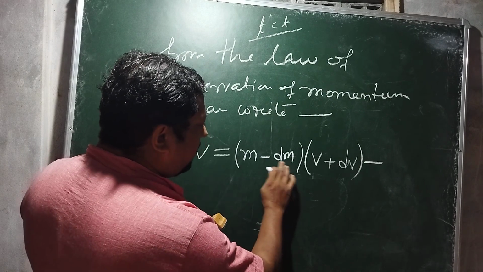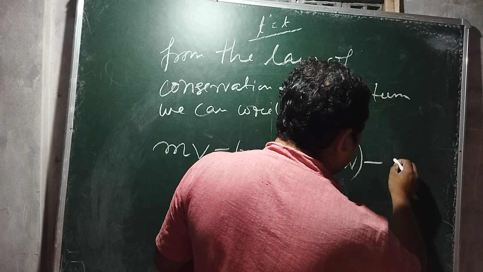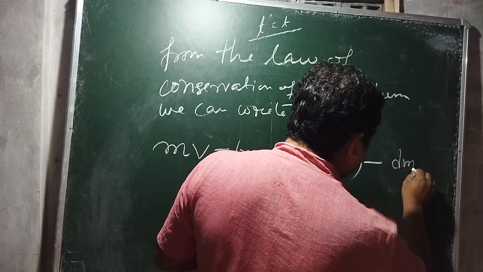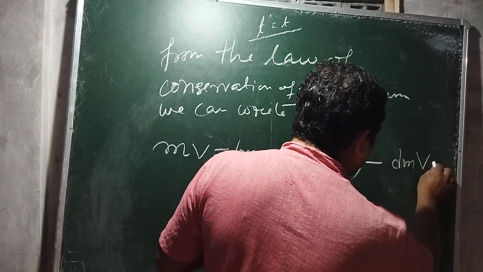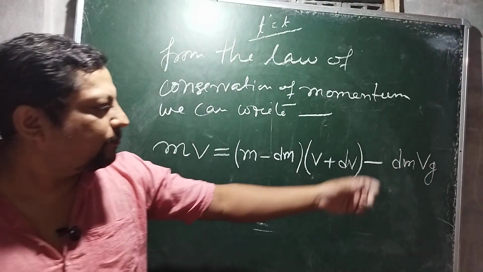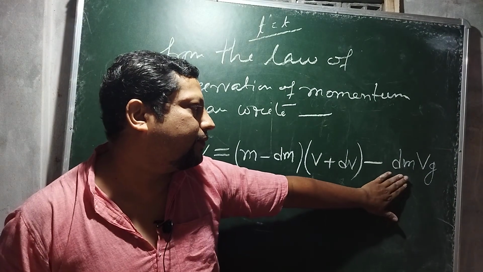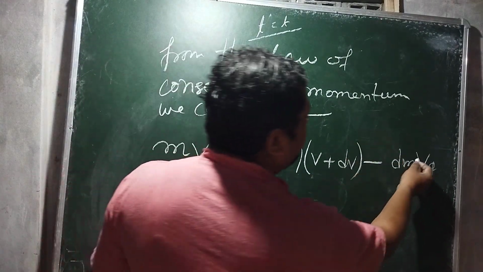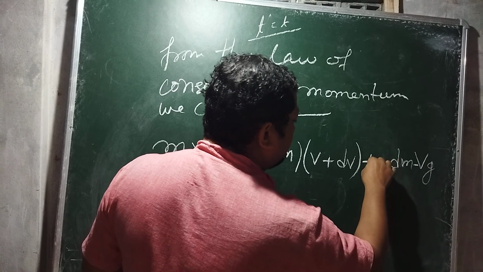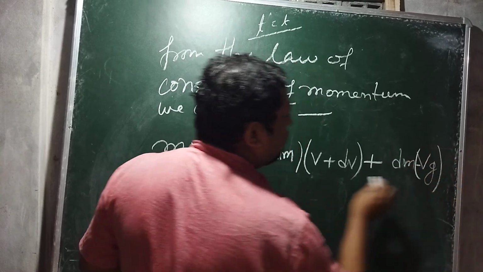This decrease of the mass is actually of the gas, so dm along with this velocity vg. We have to take into account this part, or we can say this velocity is negative. We can take this part positive. So this will be dm into minus vg.